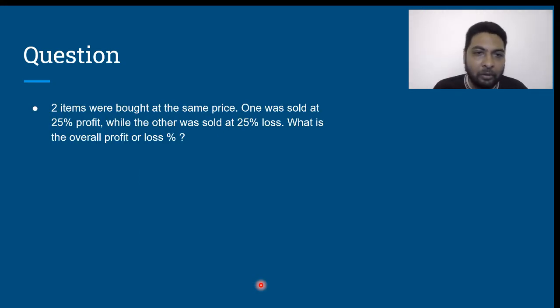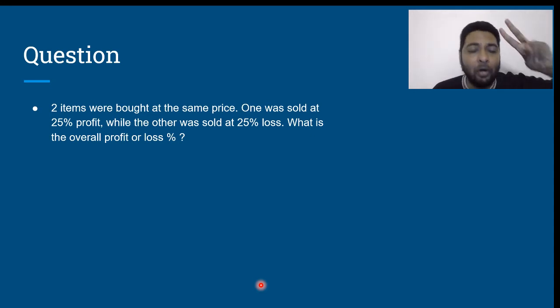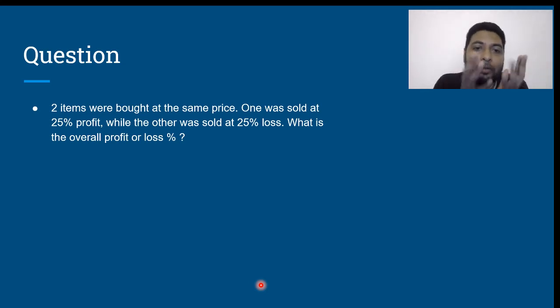Two items were bought at the same price. One was sold at 25% profit, while the other was sold at 25% loss. What is the overall profit or loss percentage? See, the cost price of two articles is the same. So let us consider the cost price of first article is 100 rupees, cost price of the second article is 100 rupees, which means by paying 100 rupees, I bought the first article, I paid another 100 rupees, bought the second article. How much money has gone out of my pocket? 200 rupees. Now I have got two articles.